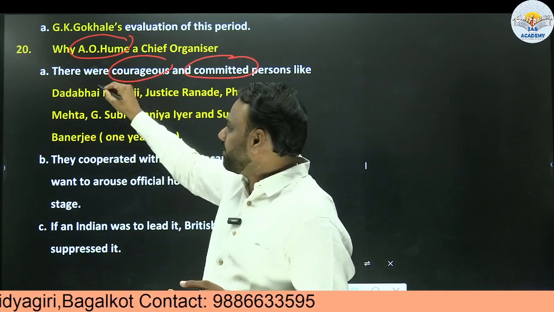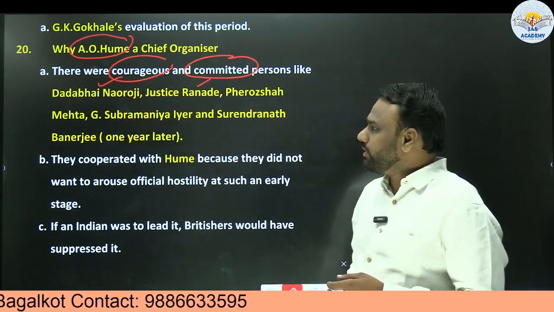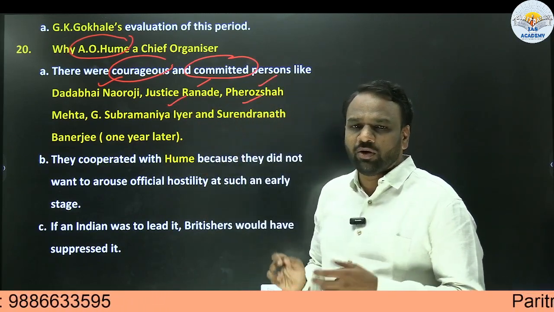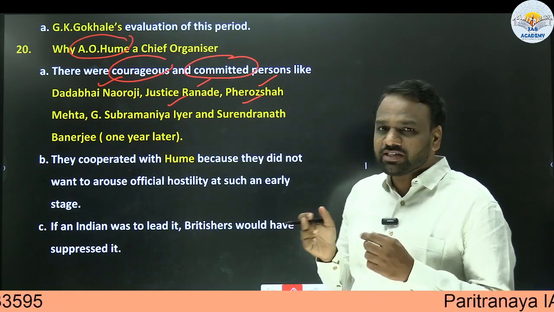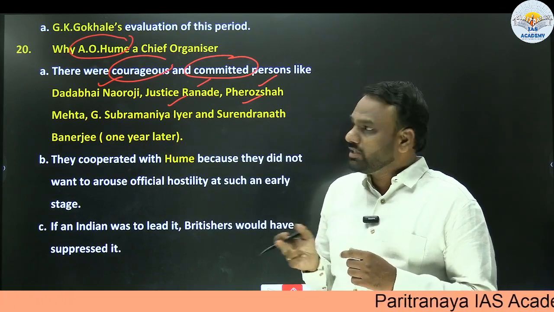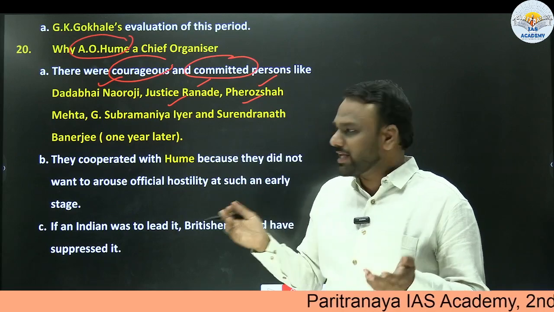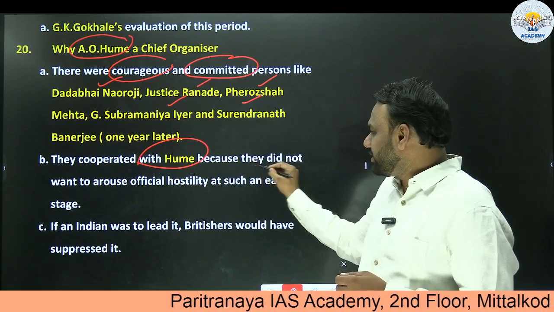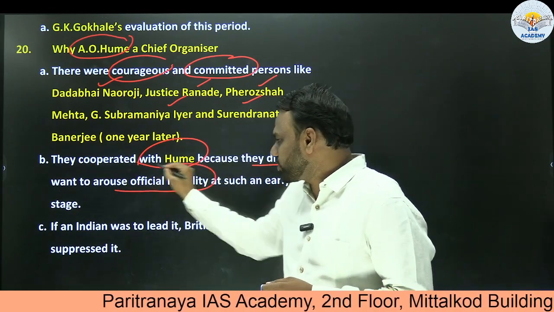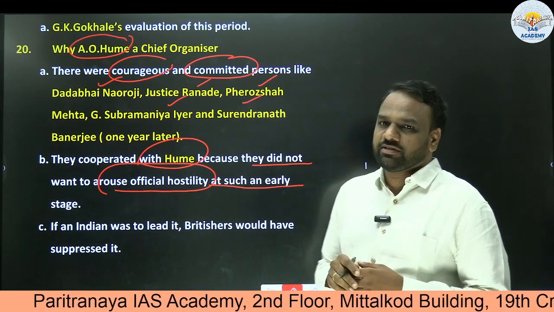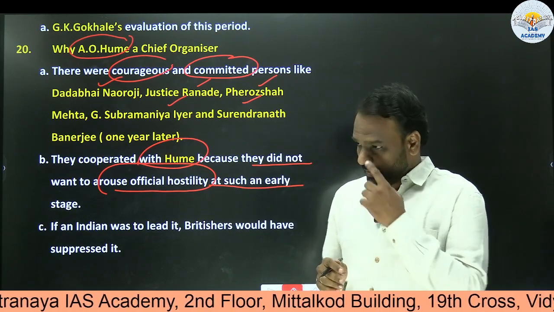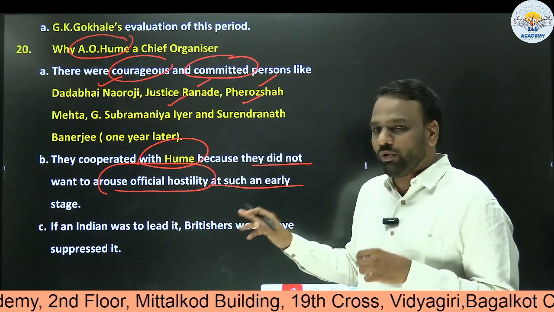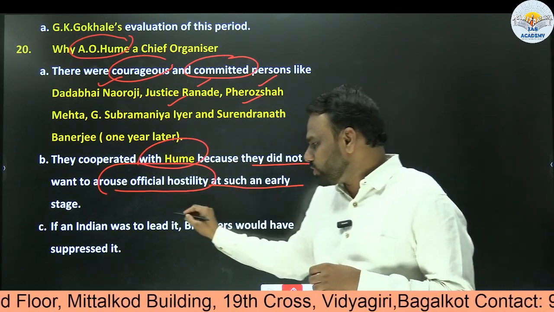We had leaders like Dadabhai Naoroji, Justice Madhav Govind Ranade, Feroz Shah Mehta, Subramanya Iyer, Surendranath Banerjee, etc. There are many leaders. But in spite of that, they did not start the Indian National Congress, but rather they allowed A.O. Hume to start it, and they also extended support. They cooperated with Hume. Why? Because they did not want to arouse official hostility at such an early stage. They did not want to get blowbacks from the Britishers.